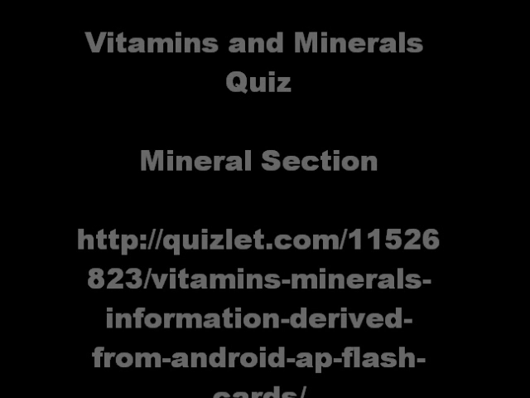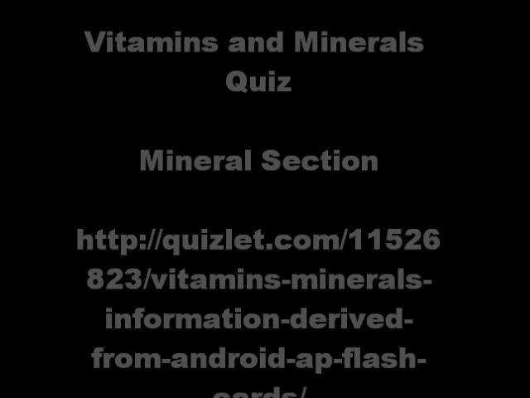What are food sources of chromium? Vegetable oils, liver, brewer's yeast, whole grains, cheese, nuts. What are deficiency symptoms of chromium? Anxiety, fatigue, glucose intolerance, adult onset diabetes.